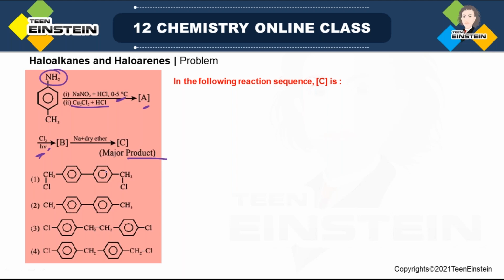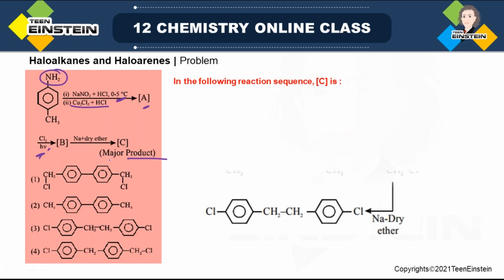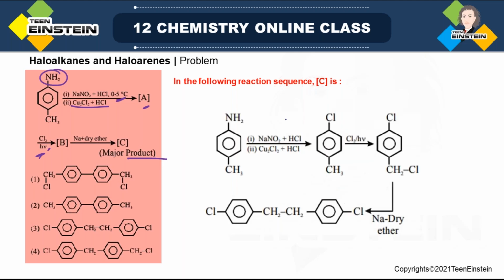Now sodium and diethyl ether, this type of reagent is specific for a particular name reaction. Try to remember that. We will move ahead one by one, as we have to find the structure of C. In presence of NaNO2 and HCl, there is formation of HNO2.